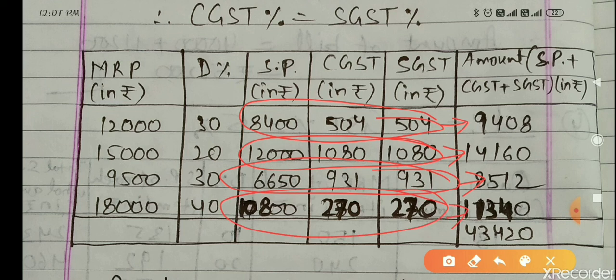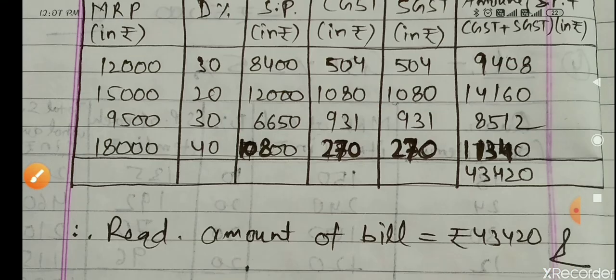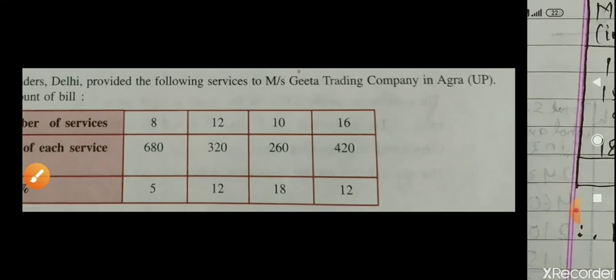So like this, 9408, 14160, 8512, 11340. The total amount is coming 43420. So this is the required amount of bill. You can see here I have written required amount of bill, 43420. So like this, students, you can solve other questions also, but some more questions I am taking.